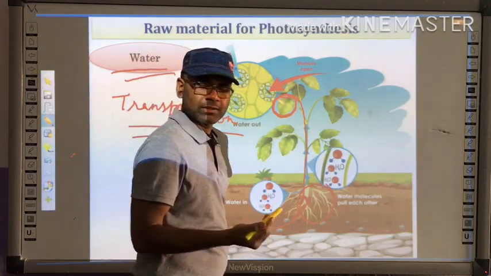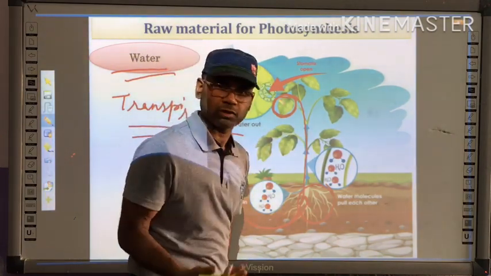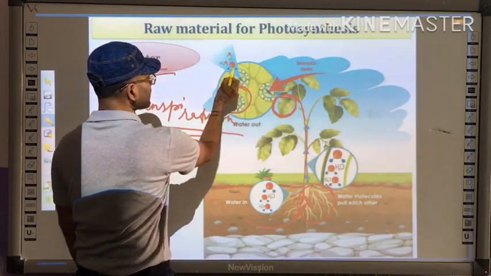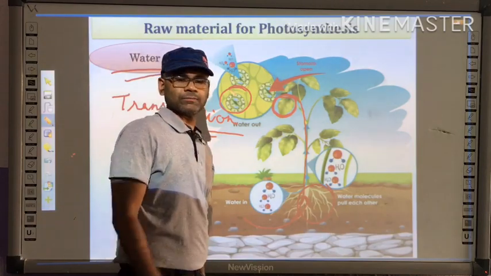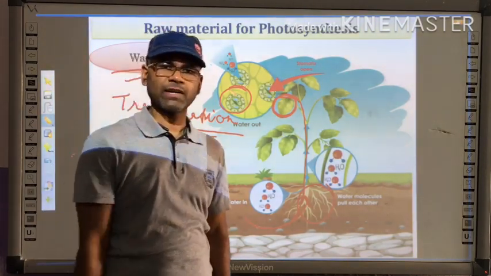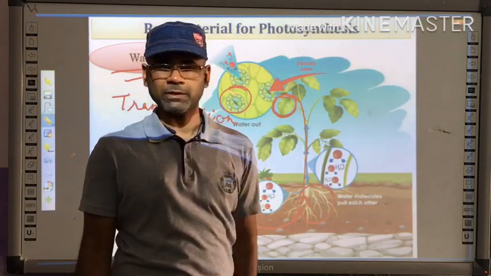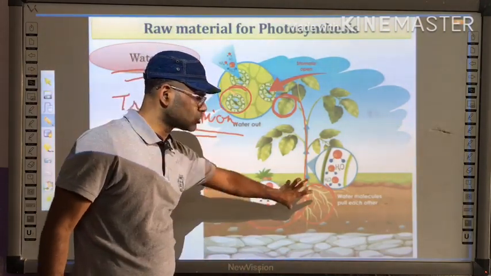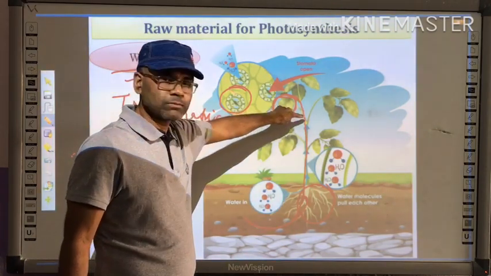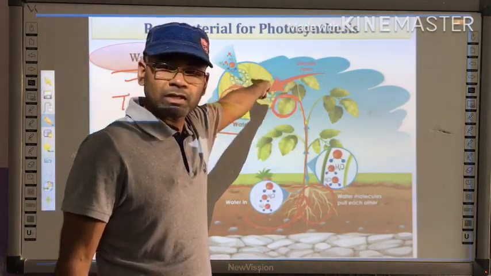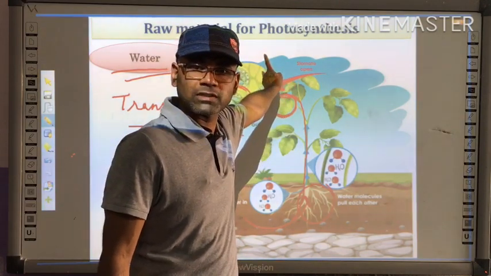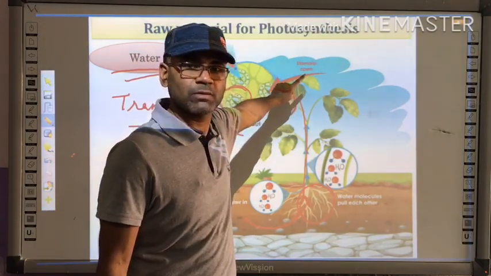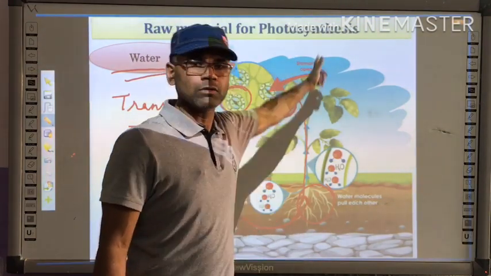So as a result, the water which is absorbed by the root reaches the leaves, right? Some of the water is used by the process of photosynthesis, and the rest of the water goes out to the environment through the stomata by the process of transpiration. Right. So water is an important source which is taken up from the ground through roots, and from the stem it reaches the leaves. Remember, in the longitudinal section of leaves, we have discussed the xylem as well as phloem. So those structures are responsible for transporting the water from root to leaves. Right.